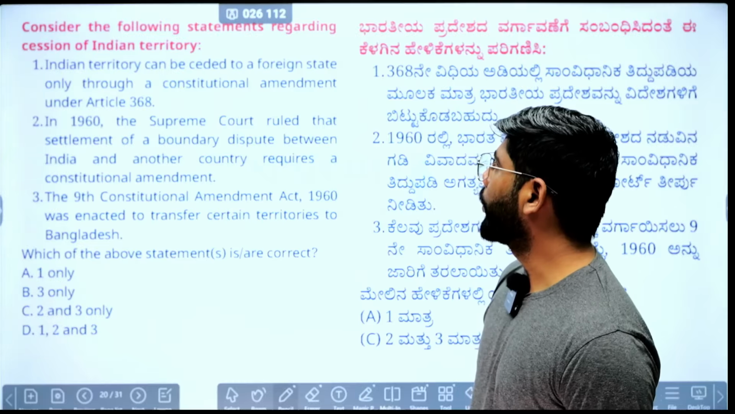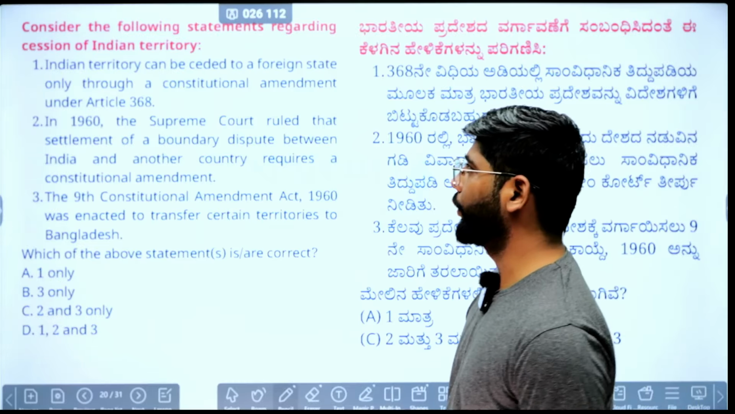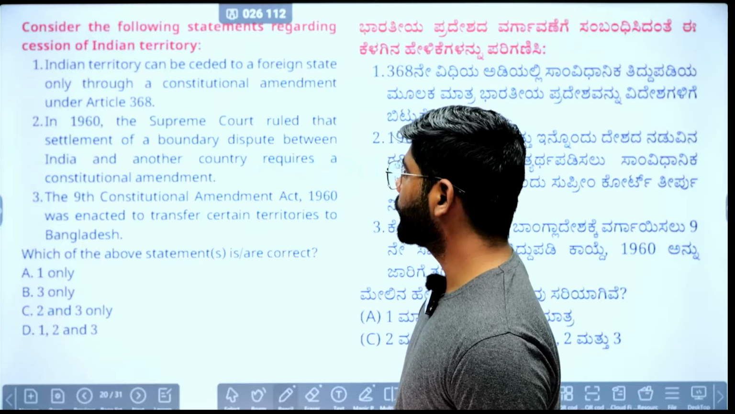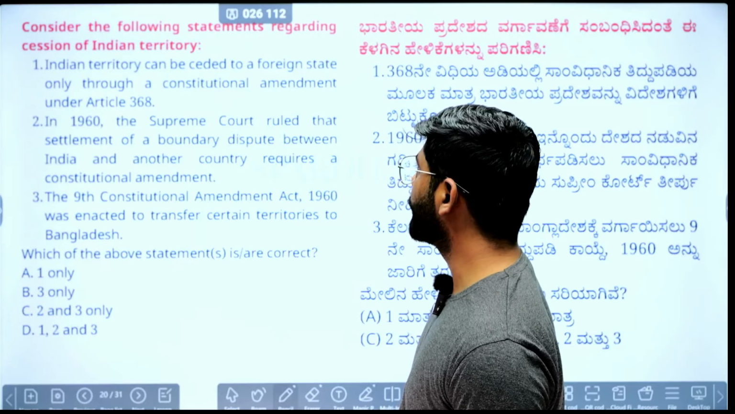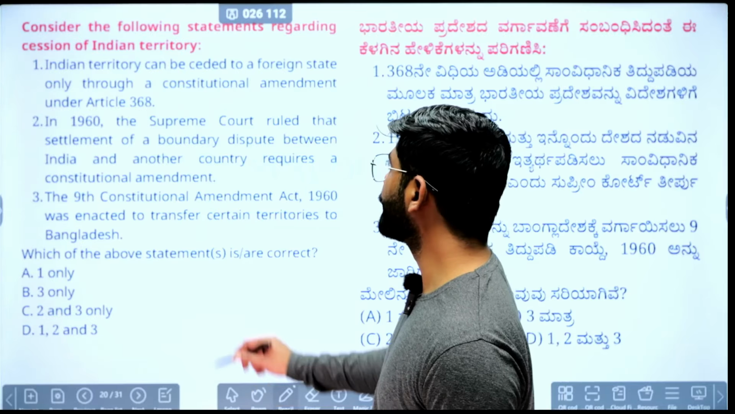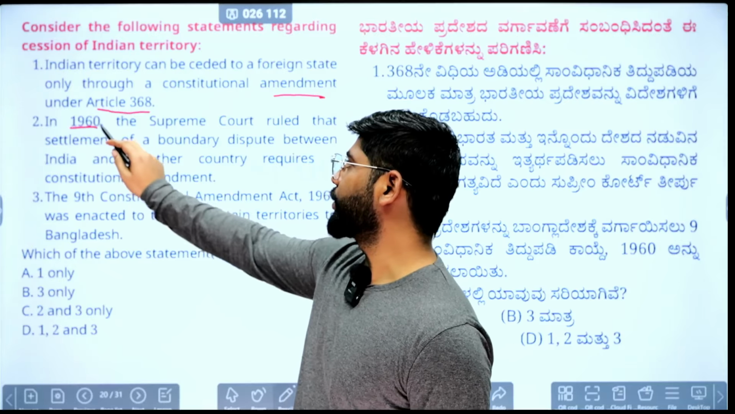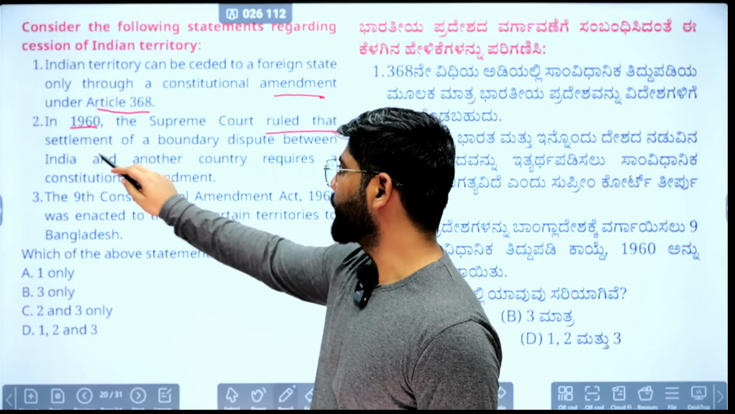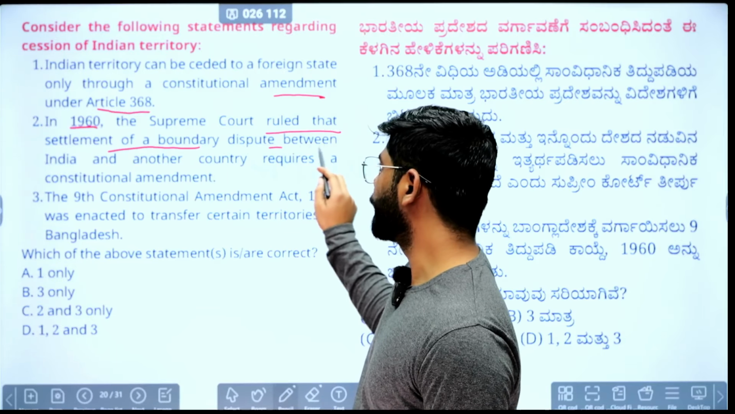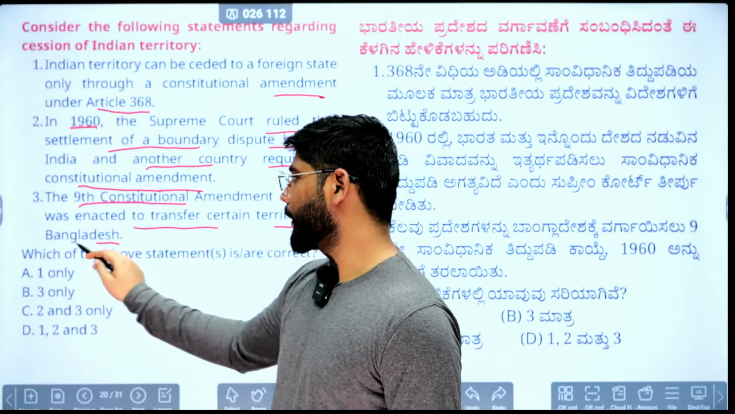Consider the following statements regarding the cession of Indian territories. The first statement: Indian territories can be ceded to a foreign state through a constitutional amendment under Article 368. Second: in 1968, the Supreme Court ruled that the settlement of a boundary dispute between India and another country requires a constitutional amendment. Third: the 9th Constitutional Amendment Act 1960 was enacted to transfer certain territories to Bangladesh.